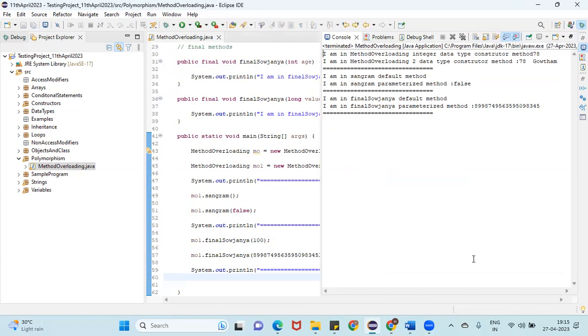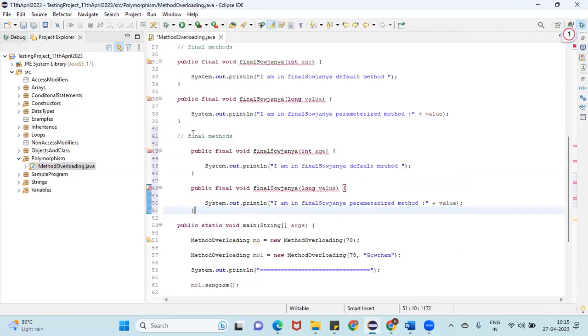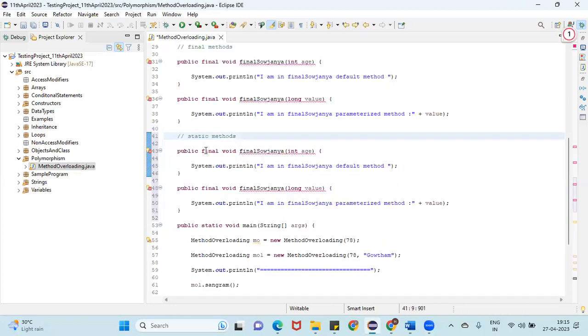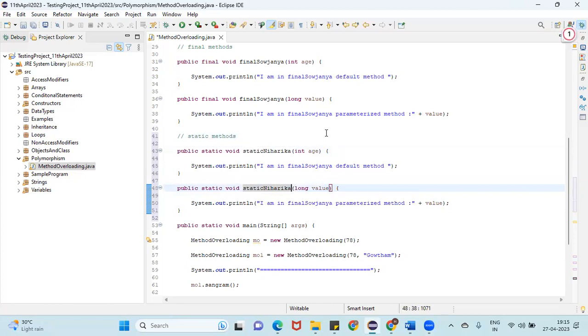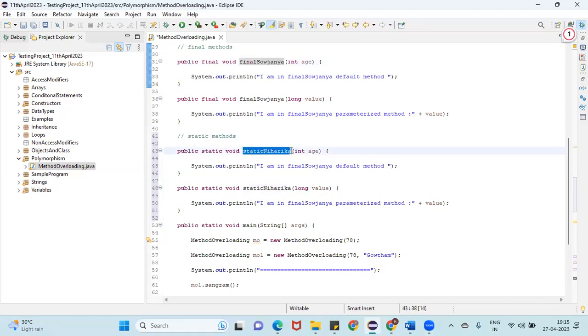Yes, ma'am. Now the final one is static methods, guys. Instead of using the final keyword, I'm going to use the static keyword. So here also static, and here I'm going to use the static Niharika method. Have you got any question, guys? Here we are using the same parameters, but the method name is different, right? Here we are using the final method, here the static method.